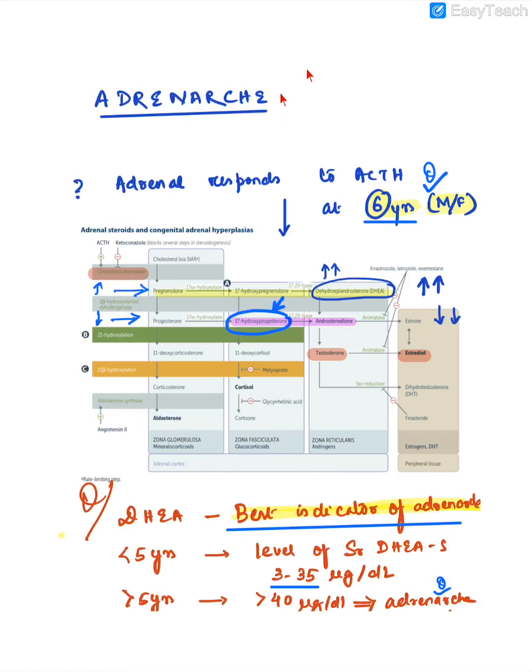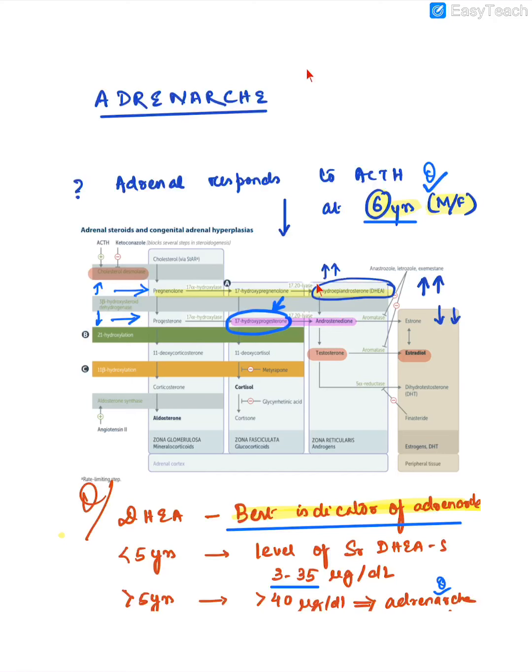So what happens in adrenarche here? ACTH production is happening from pituitary. Now this ACTH acts on adrenal and it alters this pathway a little bit. It will increase this conversion and it will decrease this conversion. Because of increase in this conversion, very high levels of DHEA will start getting produced. DHEA is dihydroepiandrosterone.